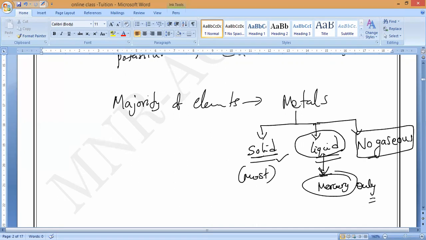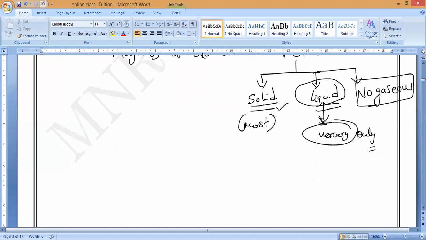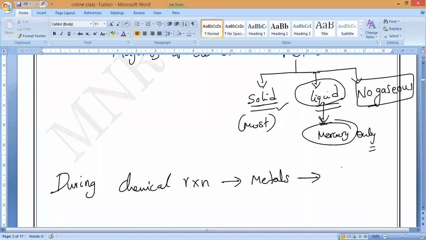Now, during chemical reactions, metals can form which ions, positive or negative? This is not a new concept to you. During chemical reactions, this is the most important thing. Metals will form positive ions, because they will lose electrons.